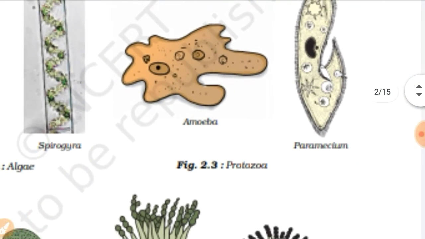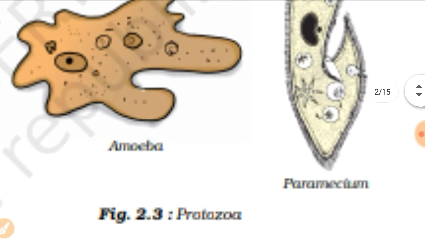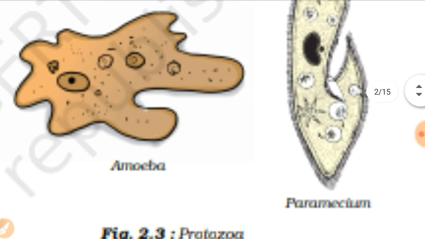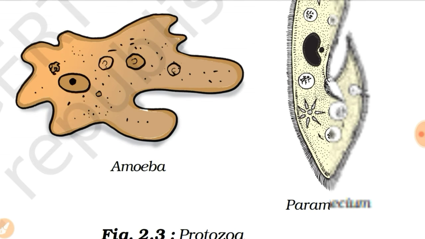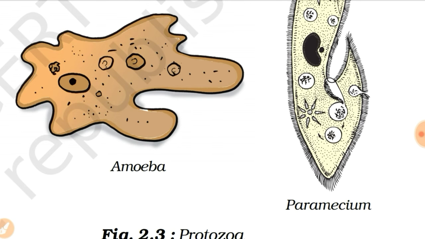Now, we are going to talk about our favorite protozoa. The image that you see, amoeba and paramecium, are examples of protozoa. Singular, you will say protozoan. Protozoa are unicellular or animal-like organisms. Paramecium and amoeba are protozoa. You can see this in the image. They are found in stagnant water, ponds, soil, oceans, and in animal feces also. They depend on other organisms.